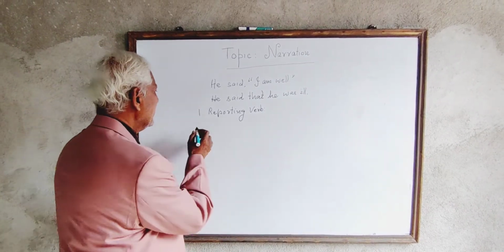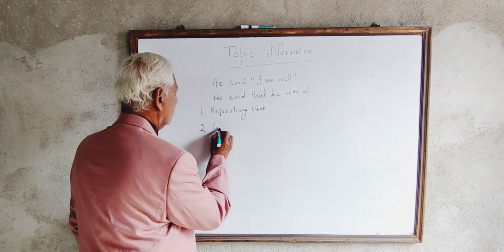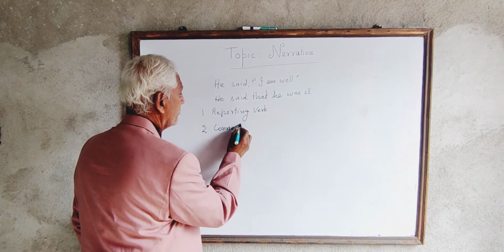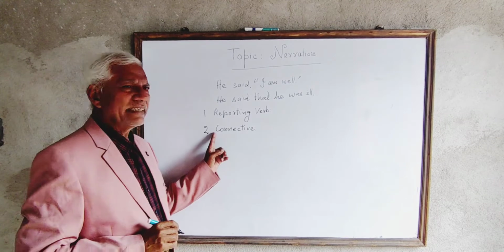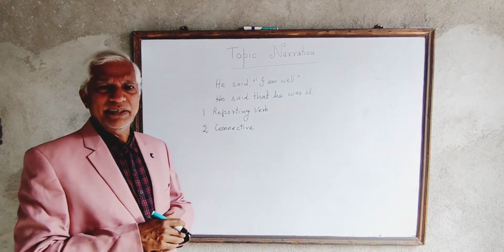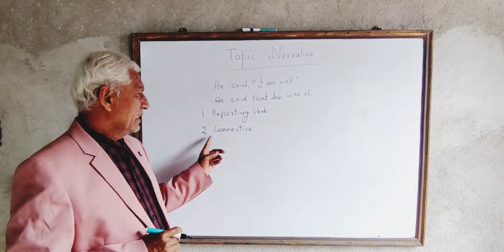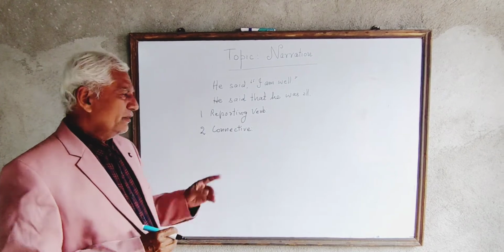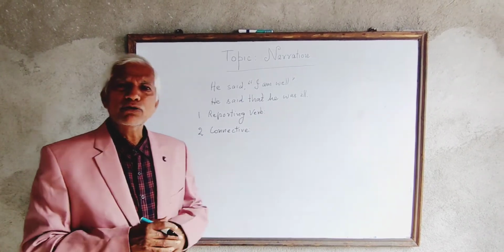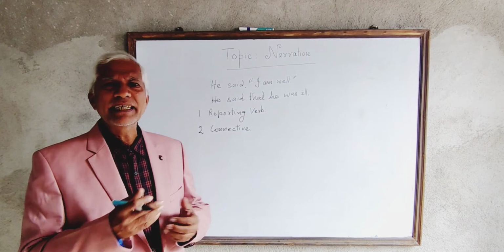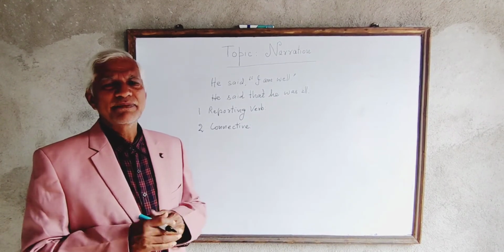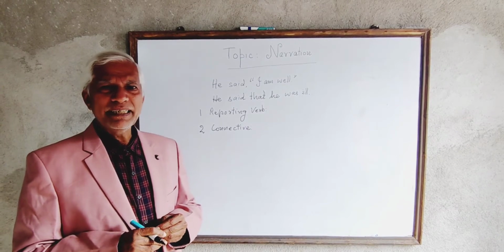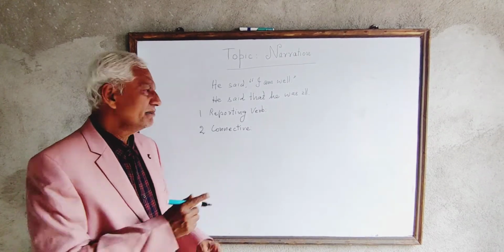Remember, the second change is the change of connective. When direct narration changes into indirect narration, a connective is used. The use of connective also depends upon the kind of sentence that the reported speech contains. In the case of an assertive sentence, that is the connective.